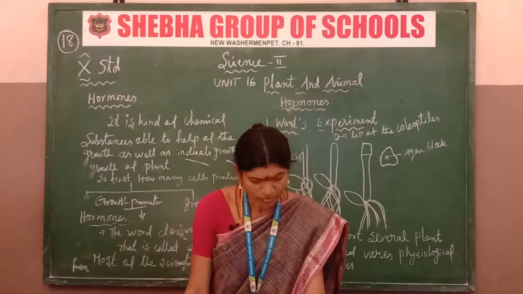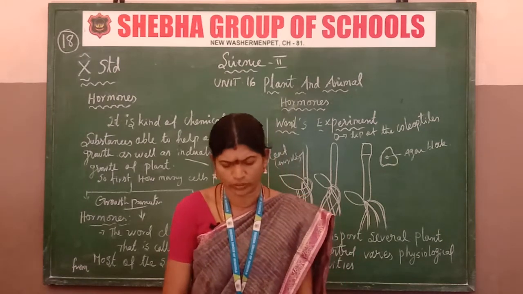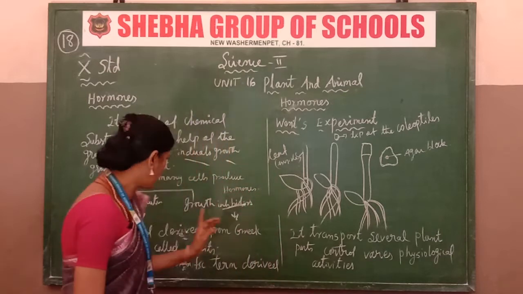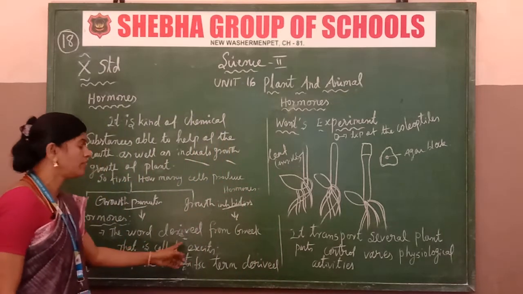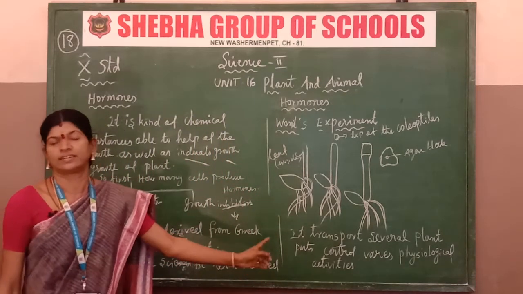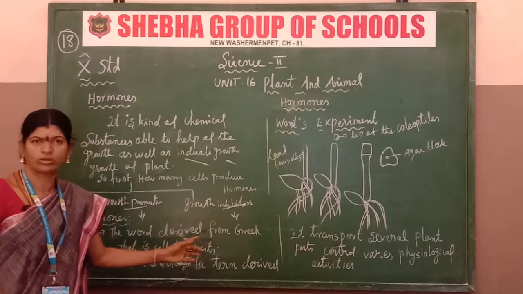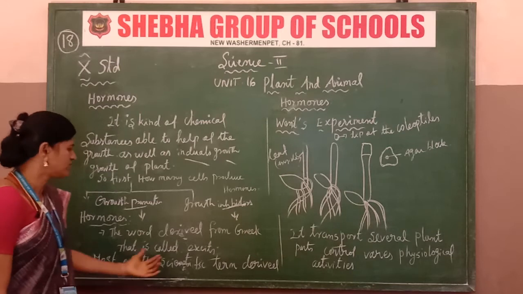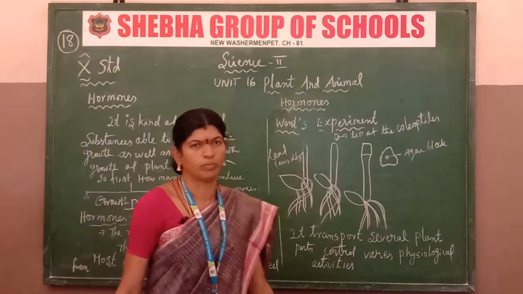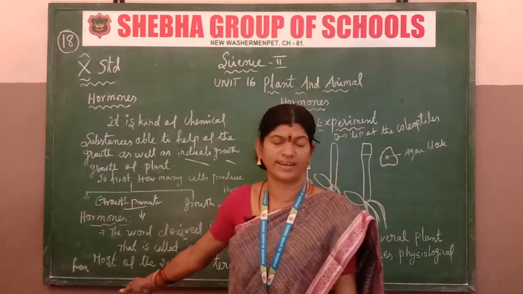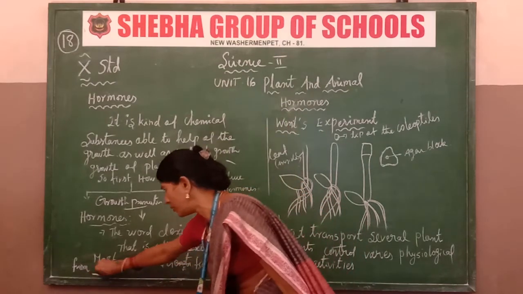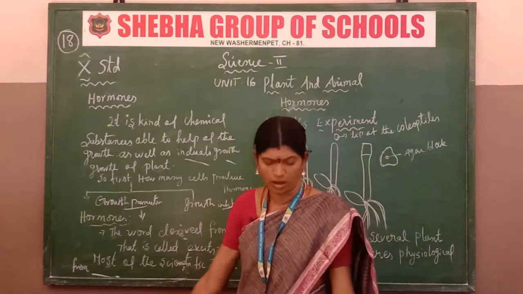It's clear. Next we are going to the hormone. What is a hormone? The word hormone is derived from the Greek, meaning excite. Most hormones were named by scientists, and the terms are derived from their names.